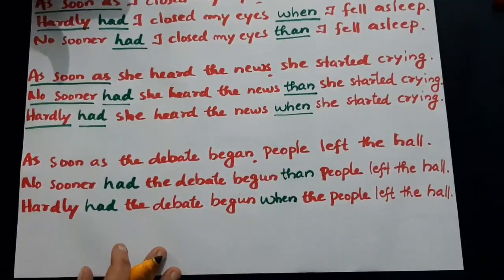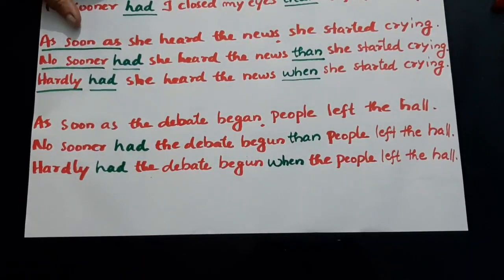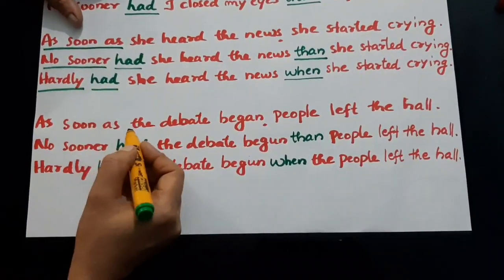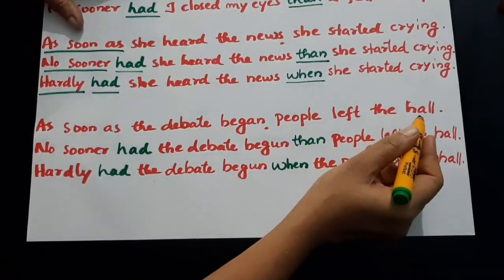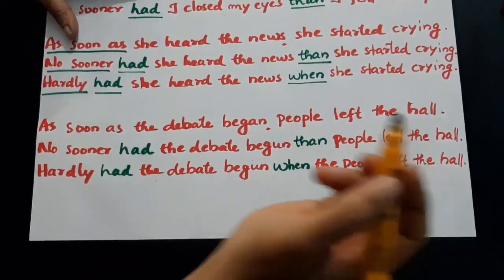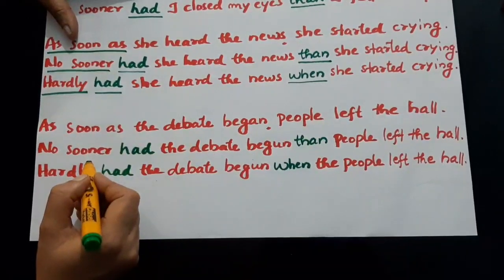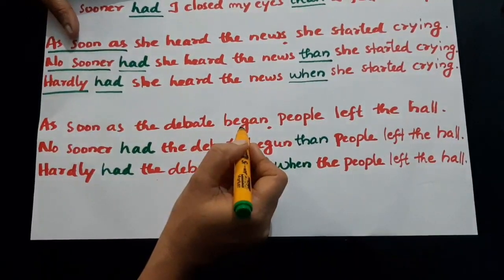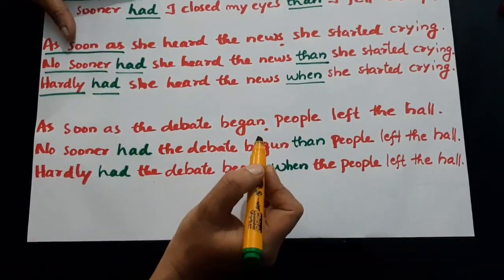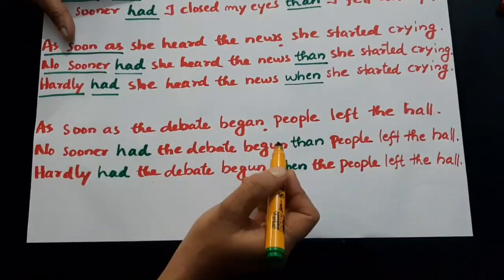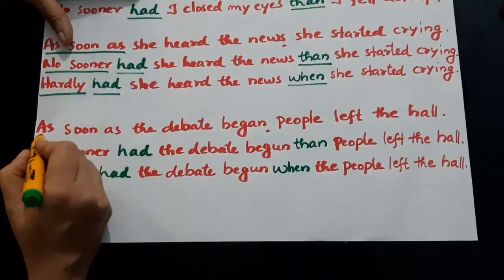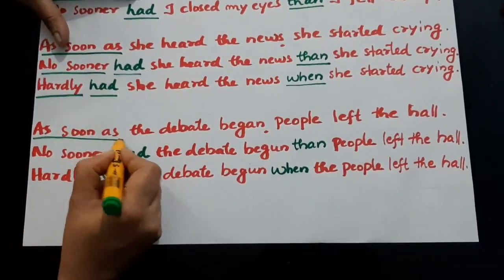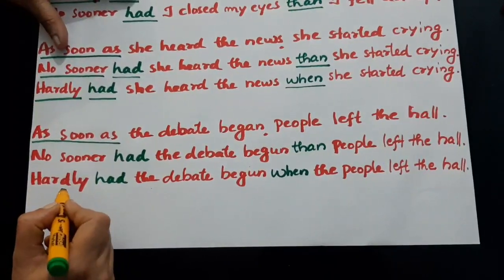Okay? Another example. As soon as the debate began, people left the hall. So two past actions are here. The debate began, and soon after that, the next moment itself, what happened? The people left the hall. That's it. So we are going to replace as soon as with no sooner and hardly.